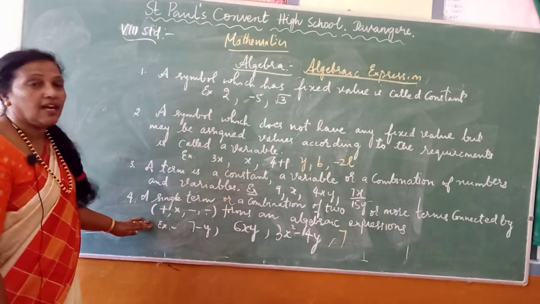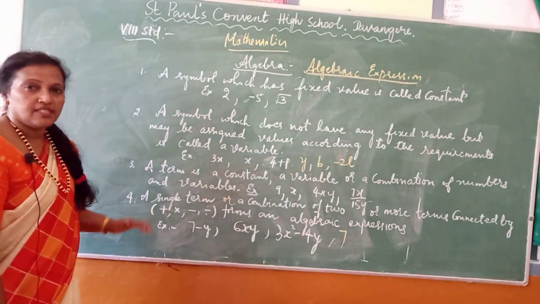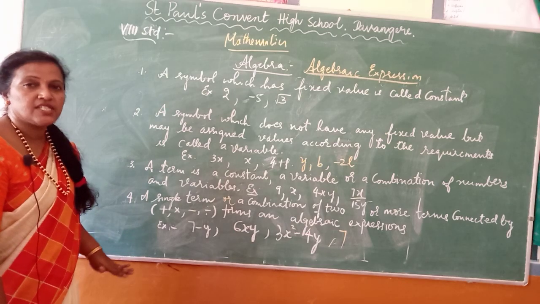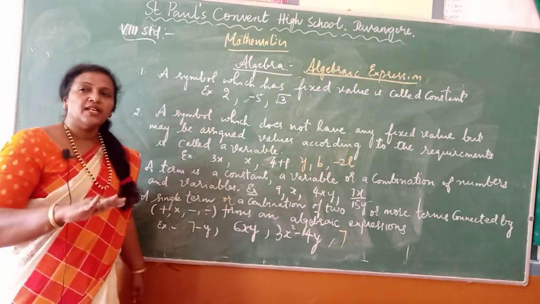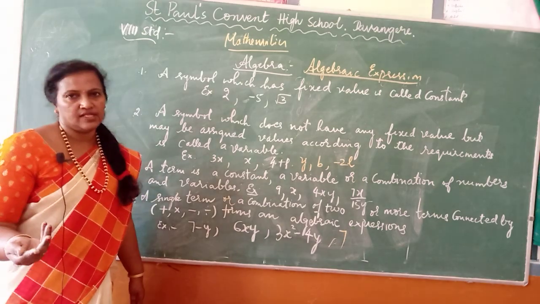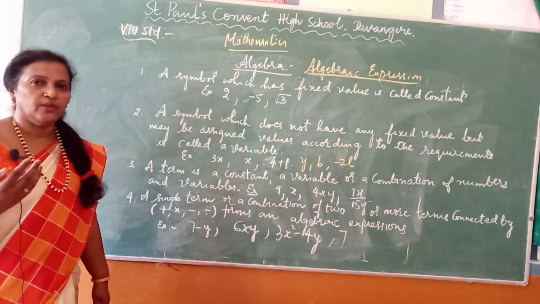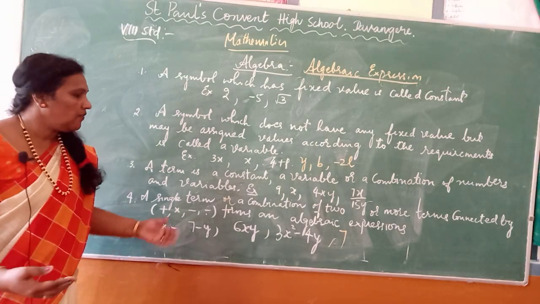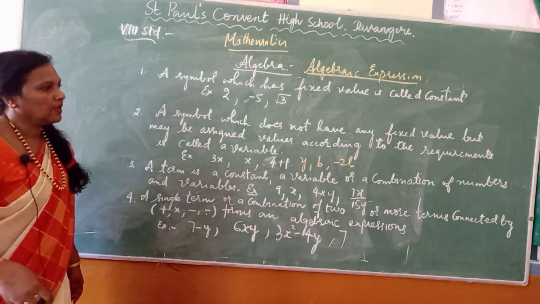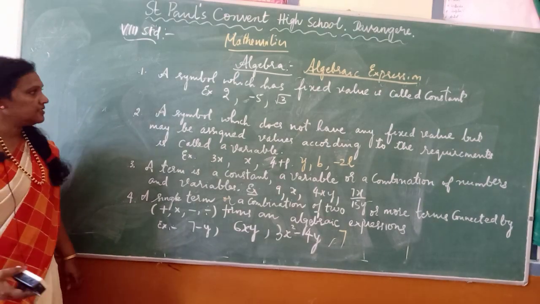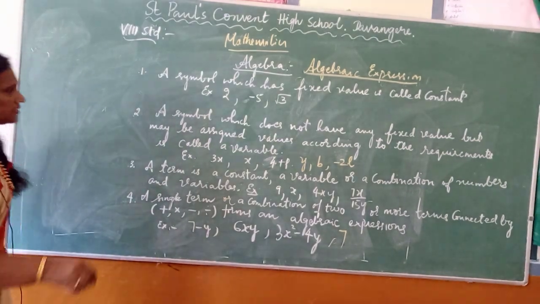Then what is an algebraic expression? An algebraic expression is an expression which consists of terms connected by plus, into, minus and division. So let us give more examples of algebraic expressions. Hope you have written down all this. I'll give you some more examples.